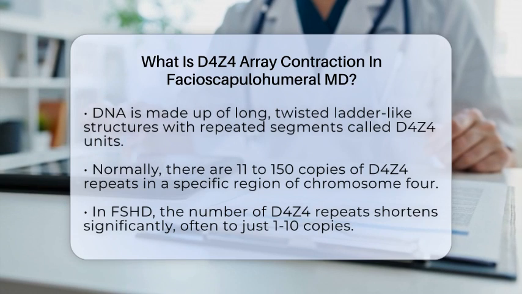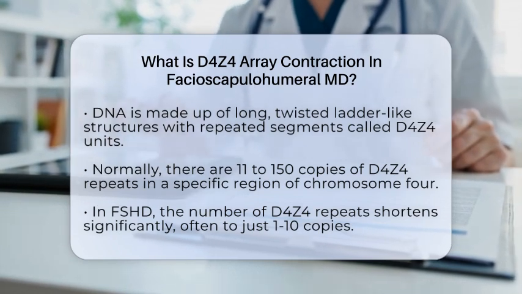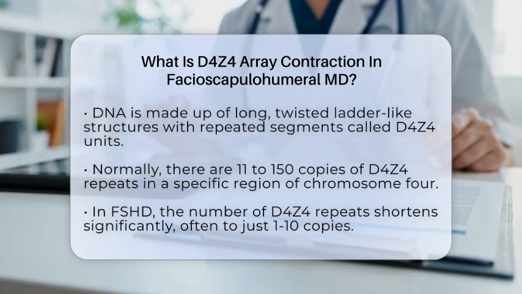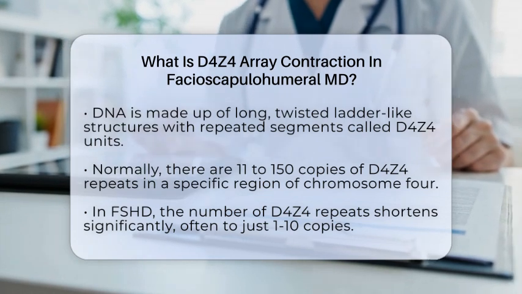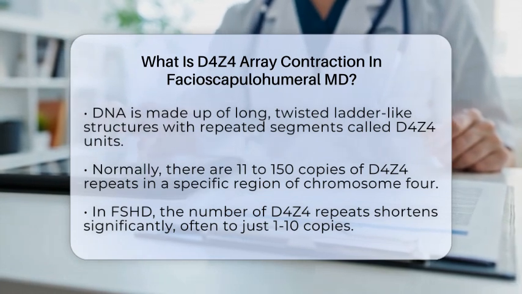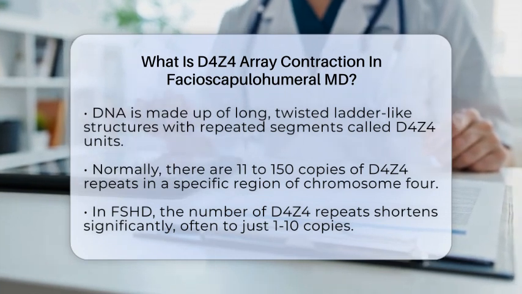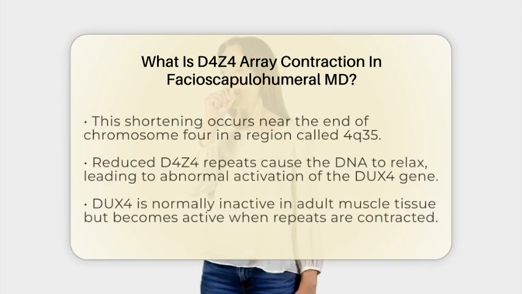Now, in a condition called Facioscapulohumeral Muscular Dystrophy, or FSHD, something unusual happens to these repeats. The number of D4Z4 units gets shortened, often to just 1 to 10 copies. This change is called D4Z4 array contraction. This contraction occurs near the end of chromosome 4 in a region known as 4q35.